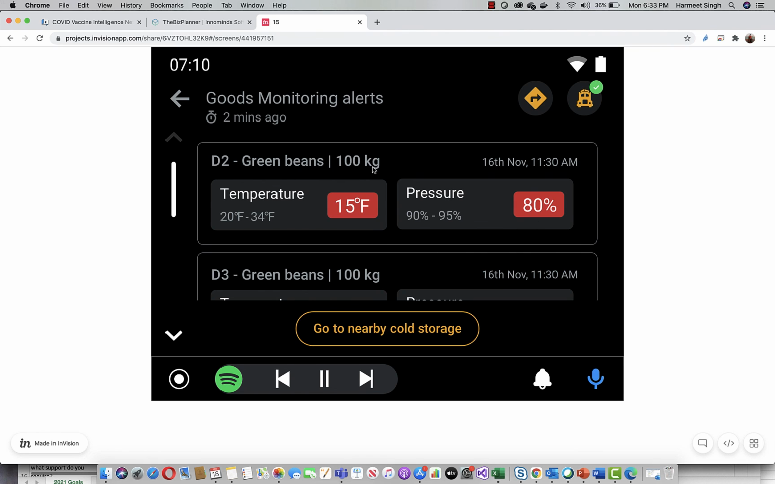In the same way, all the alerts come on this screen, and it can show every goods which has a temperature, pressure, humidity defined, and the alerts can come for every parameter because there's a different sensor for each parameter of the cold chain goods.